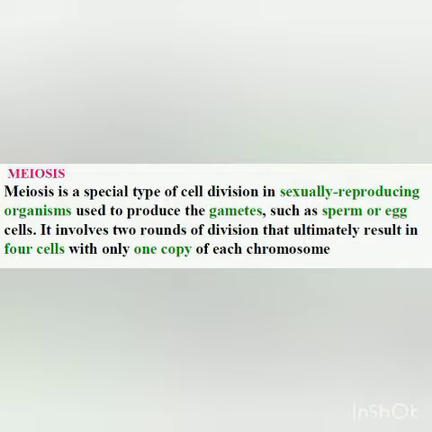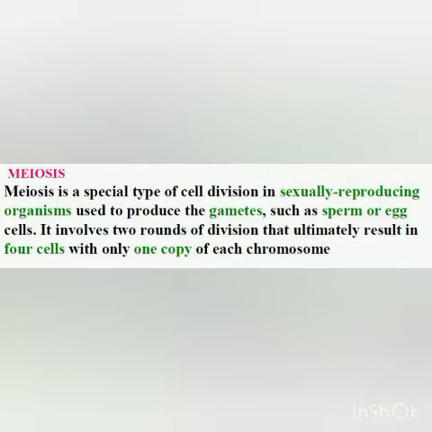In case of males, they are called sperms, and in case of females, they are called ova. The germ cells present in the testes of males undergo meiosis, and in the females, the germ cells present in the ovary undergo meiosis to produce ova.